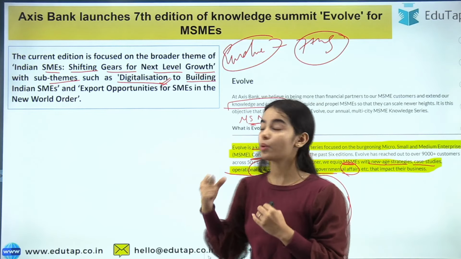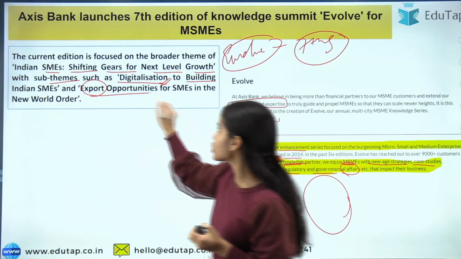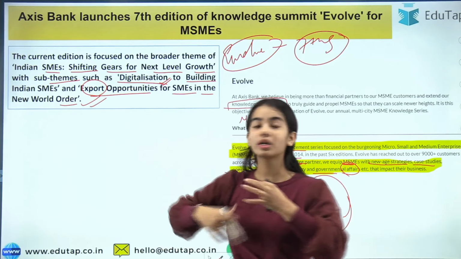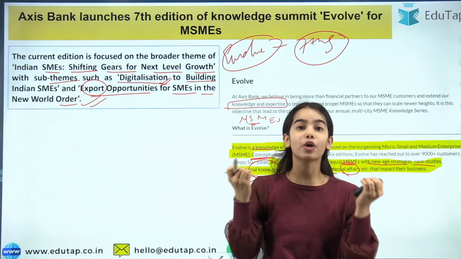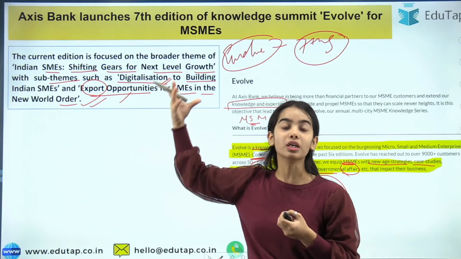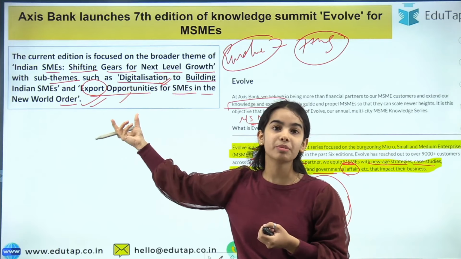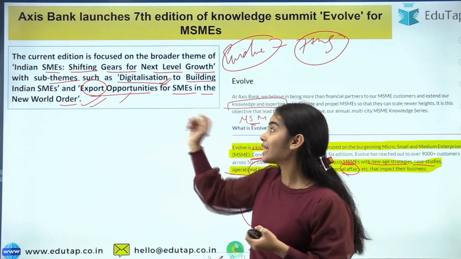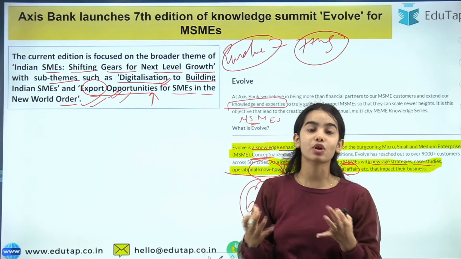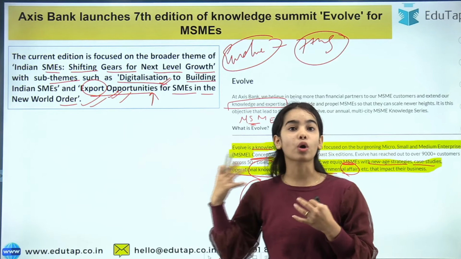Okay, export opportunities for SMEs in the new world order, and how the world is changing and the global markets are opening more and more. So equal opportunities can be provided to the MSMEs and SMEs for export. They have to focus on these opportunities because they are going to increase the profits of the SMEs if they do a lot of exports.